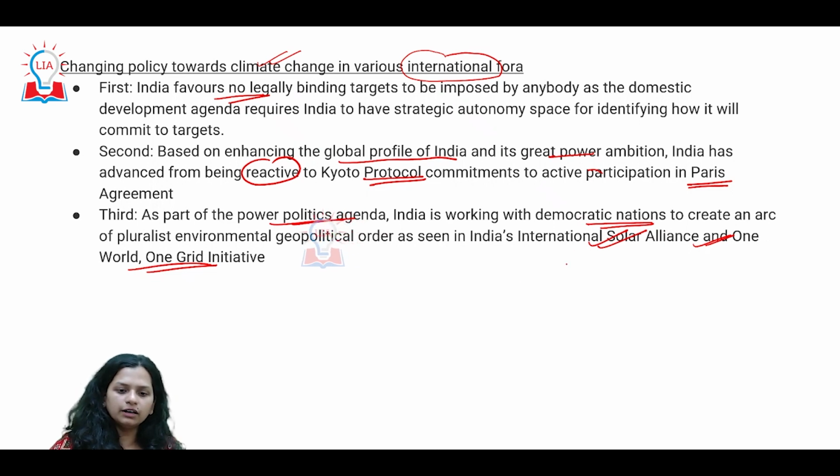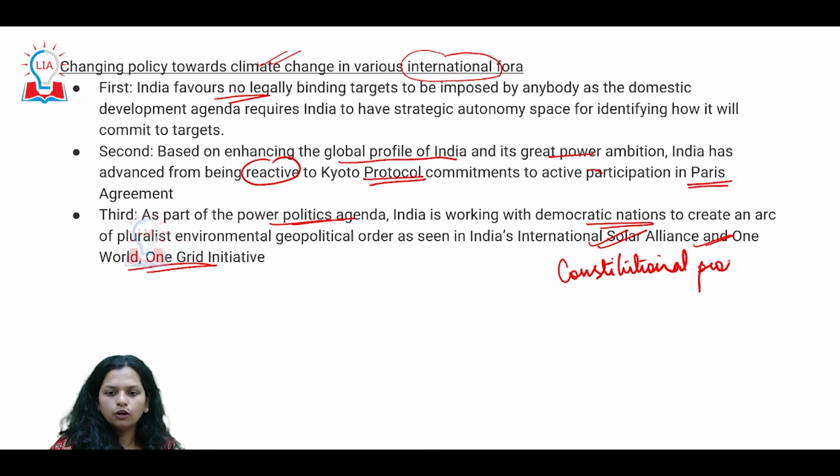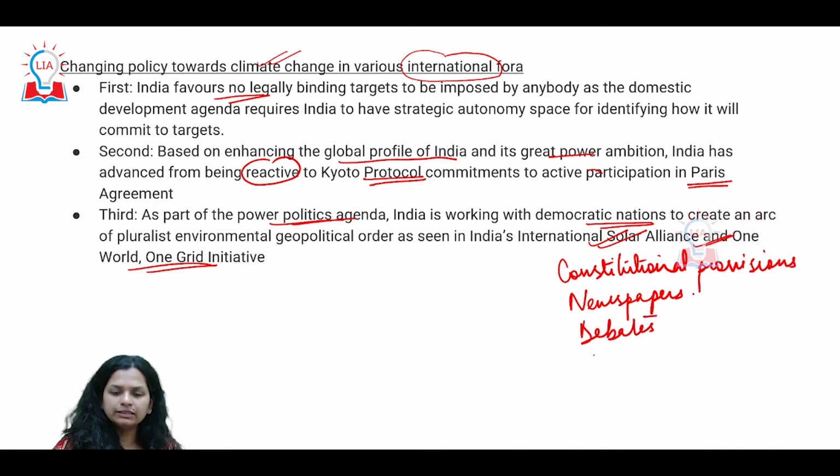The focus here as a takeaway is definitely to go through the constitutional provisions, go through all the important articles, important provisions of president, governor, the usual topics of directive principles, fundamental rights, etc. But please do not miss the newspapers. Please do not miss the debates on different topics and issues. Read a lot of extra information on government publications of Yojana and Kurukshetra.